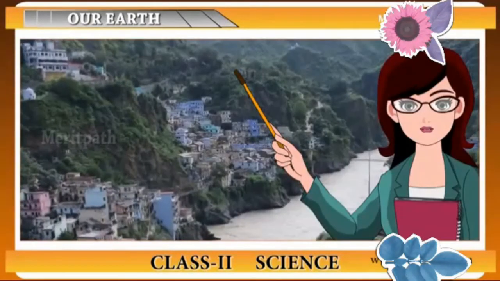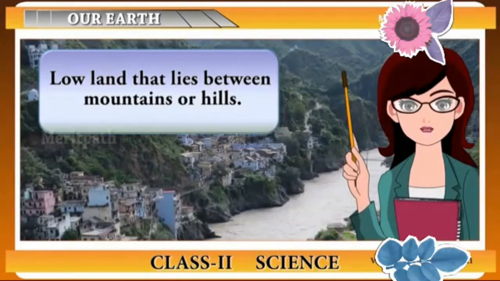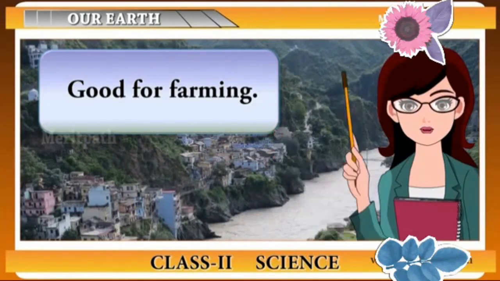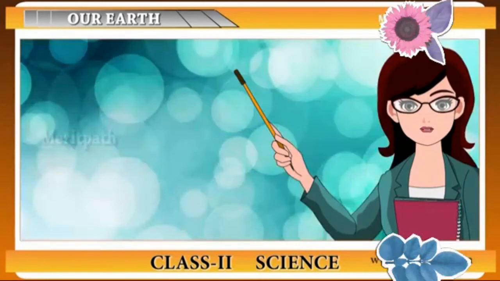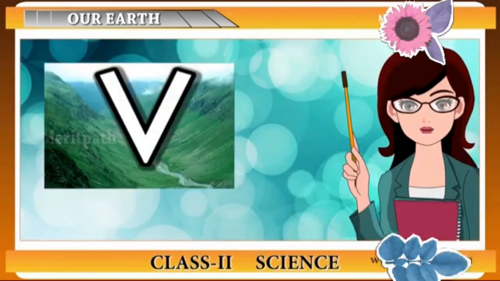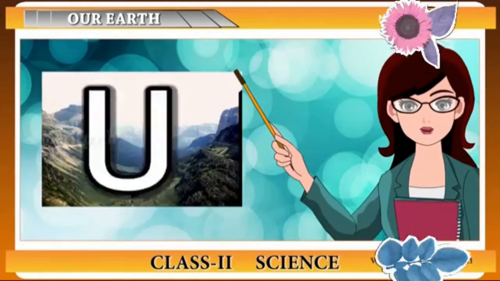What are valleys? A valley is a low area between hills, often with a river running through it. Valleys are the most common landforms on the surface of the planet. There are three main types of valleys. One is a V-shaped valley, the other is a flowed valley, and the third is a U-shaped valley.